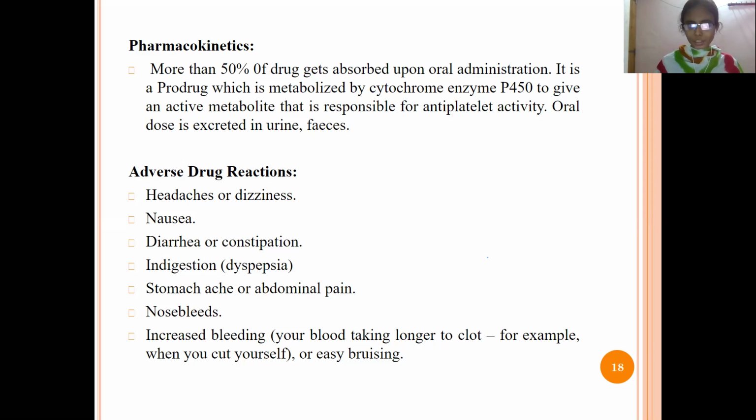Next, adverse drug reactions are headache, dizziness, feeling of nausea, diarrhea or constipation, indigestion, stomach ache, abdominal pain, nose bleeds, and also increased bleeding time. Means the excessive increase of bleeding time is also a problem. So this is the main adverse drug effect of this drug.